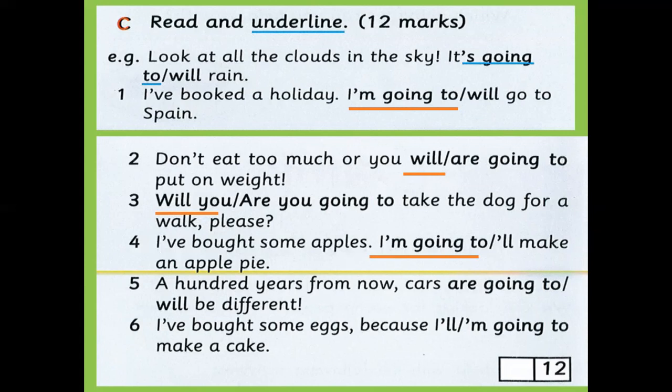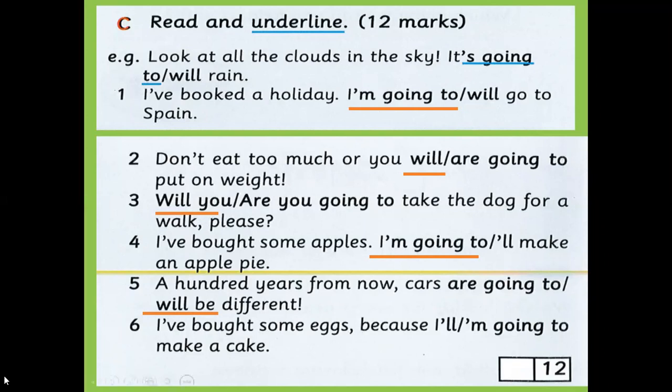Number 5, 100 years from now, cars. Okay, do we know what is going to happen or what will happen? Which one should we say? After 100 years or 100 years from now. This is prediction, but there is no evidence here. I think that the cars will be different. Will be different because there is no evidence that they will be different. Maybe they will be the same.